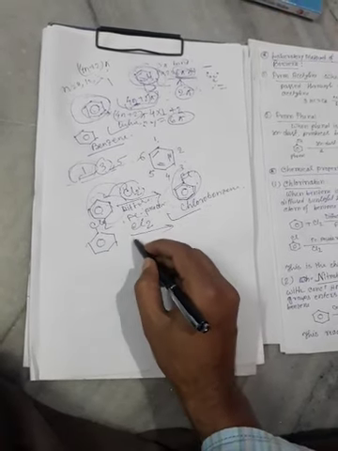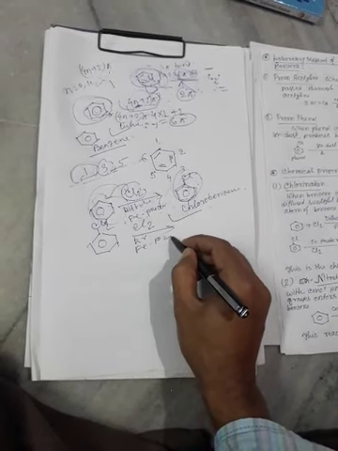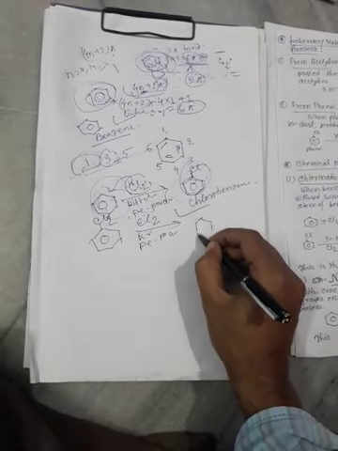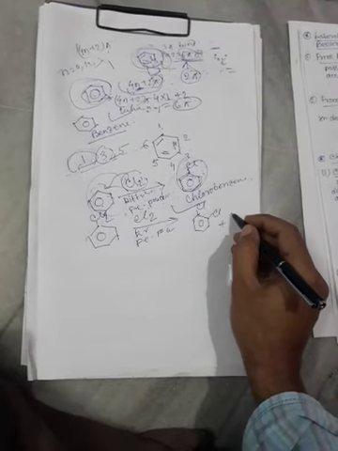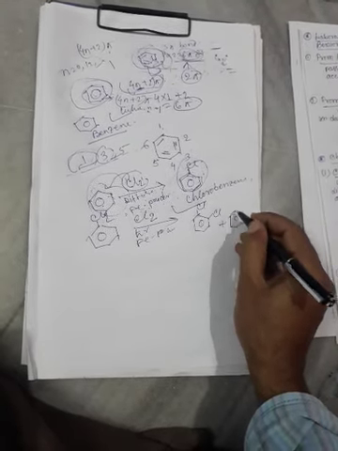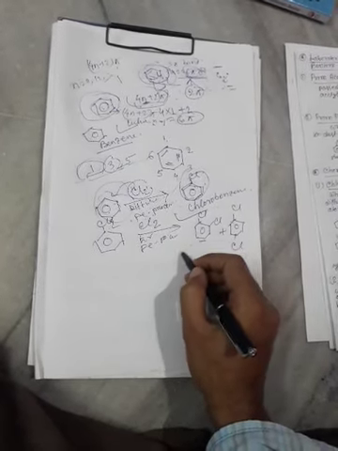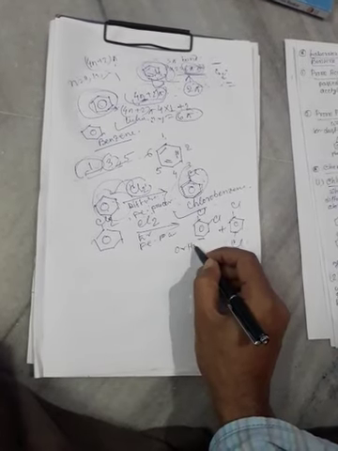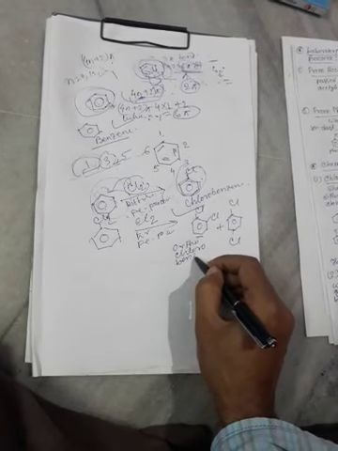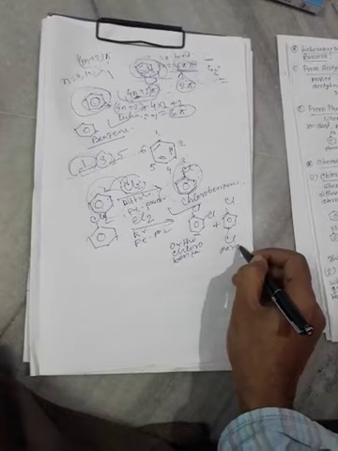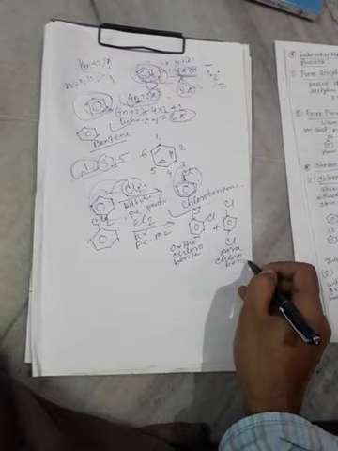Similarly, in this way, Cl2 in presence of diffused sunlight and iron powder, we get this compound with Cl plus Cl. This compound is known as orthochlorobenzene. This one is parachlorobenzene.